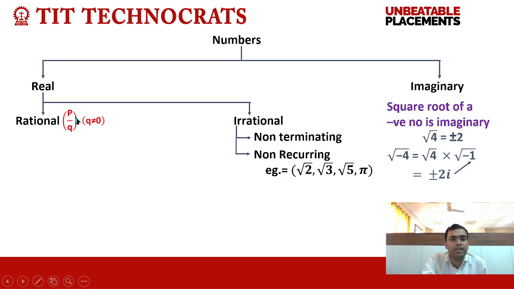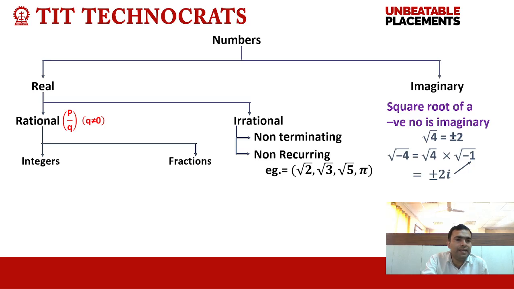And a number that cannot be written in the form of p by q is called an irrational number, or we can say numbers which are non-terminating and non-recurring in nature are called irrational numbers. For example, root 2, root 3, root 5, pi, these are all irrational numbers. Further, if we classify rational numbers, we can divide them into integers and fractions, right?